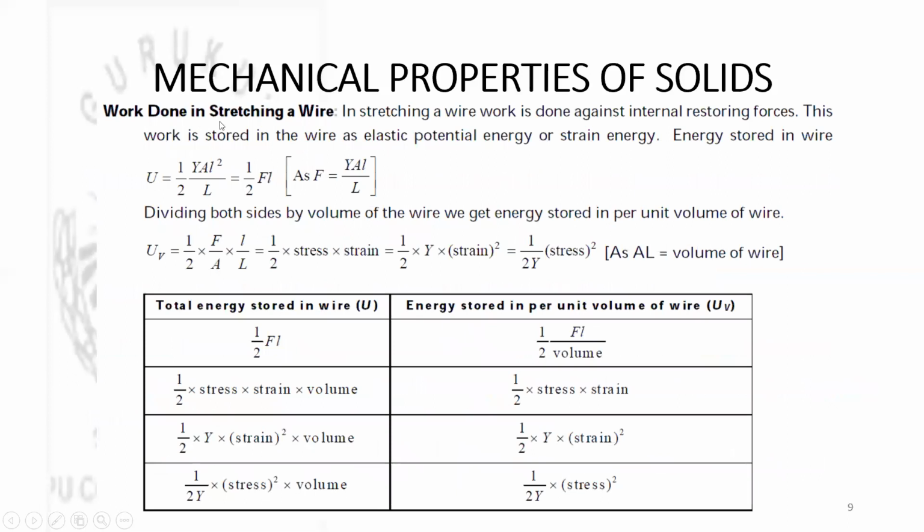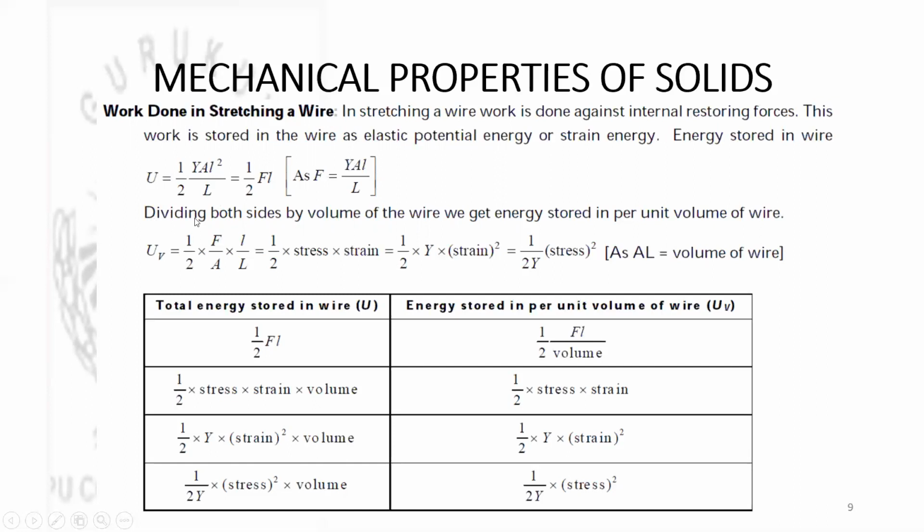Next, work done in stretching a wire. In stretching a wire, work is done against the internal restoring forces. This work is stored in the wire as elastic potential energy or strain energy. And the energy stored in the wire is expressed as capital U is equal to 1 by 2 times YA small l square divided by capital L, or you can also express it as 1 by 2 into Fl. That means if there is F force used to produce small l elongation, then the energy stored in the body is equal to 1 by 2 times Fl.